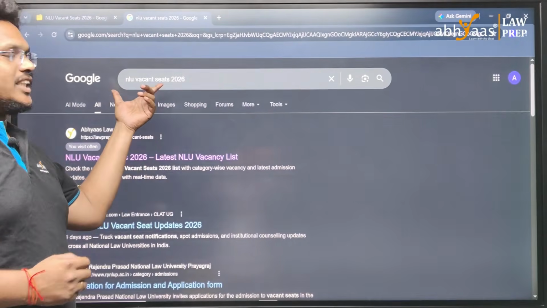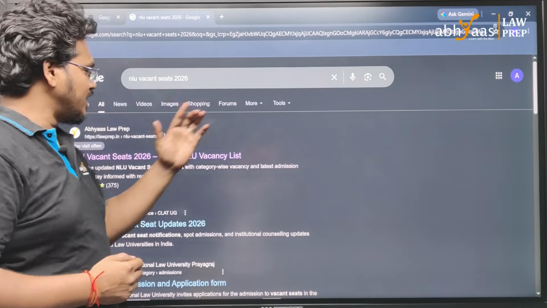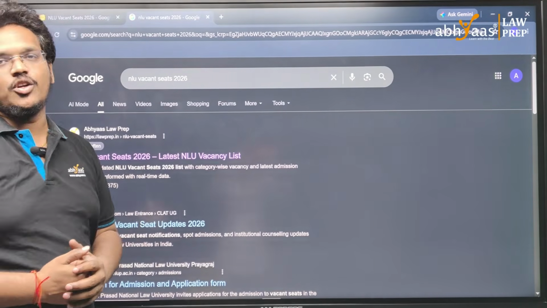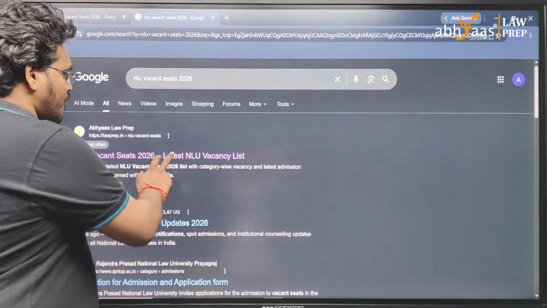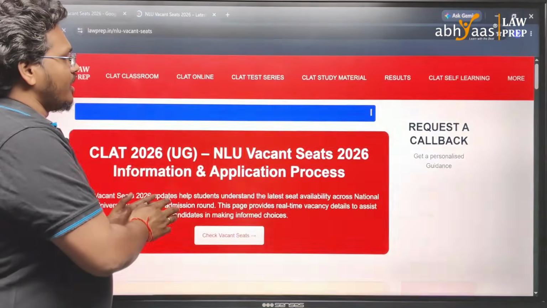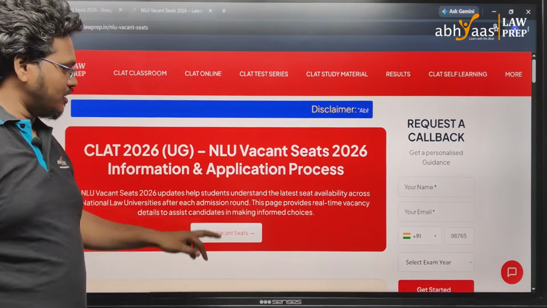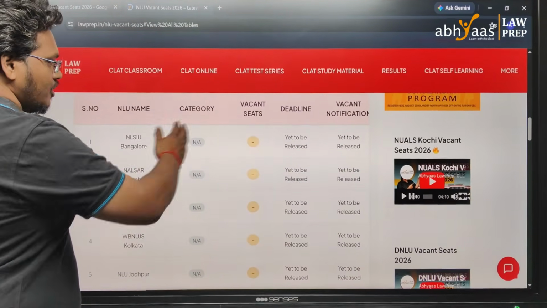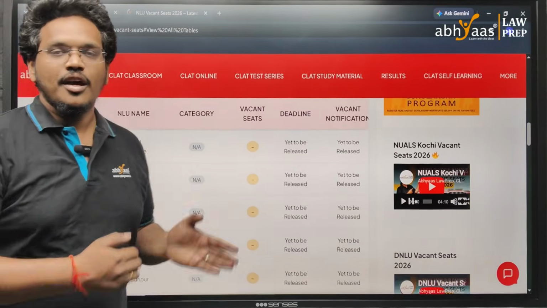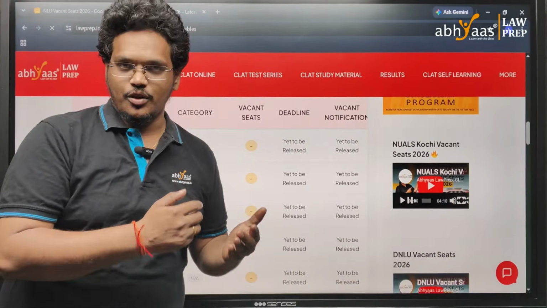Open Google and just type NLU vacancies 2026. A dedicated page from Abhyaas LawPrep will appear first. If you click on that, you will be taken directly to the vacant seats page. Click on this vacant seats. Here you will get the details of all the vacant seats whenever an NLU has released a notification.